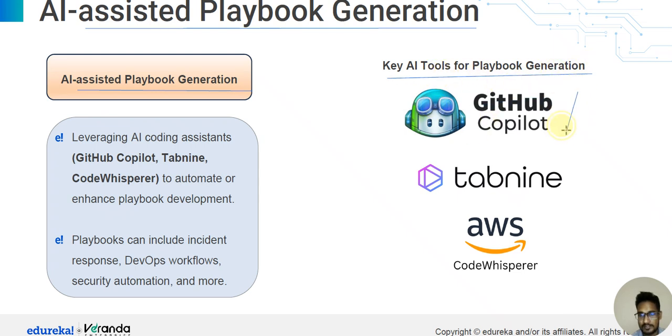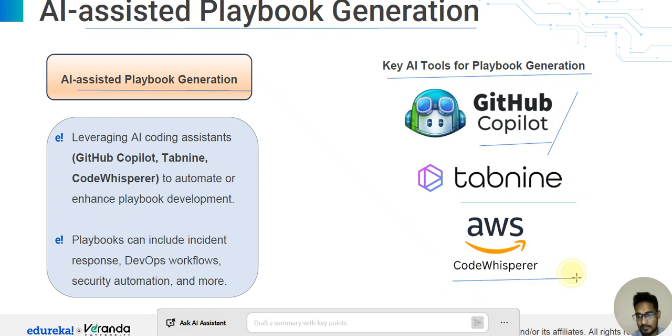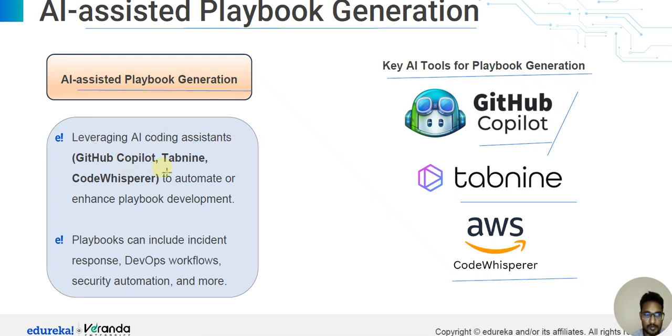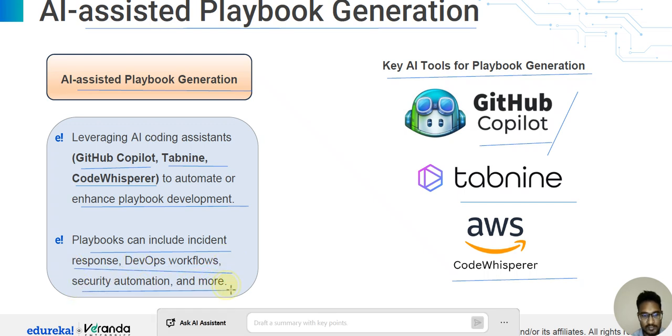GitHub Copilot tools, Tabnine tools, and AWS CodeWhisperer. These are the AI tools. So leveraging AI coding assistants, GitHub Copilot, Tabnine and CodeWhisperer, to automate or enhance playbook development. The playbook can include incident response, DevOps workflow, security automation, and more.